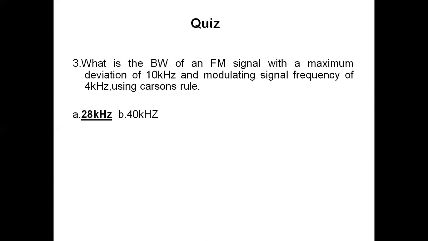If the significant sideband pair concept is not given, then we can make use of Carson's rule to calculate the bandwidth of the FM wave using the formula 2 into delta f plus fm, or 2 into frequency deviation plus message signal frequency.